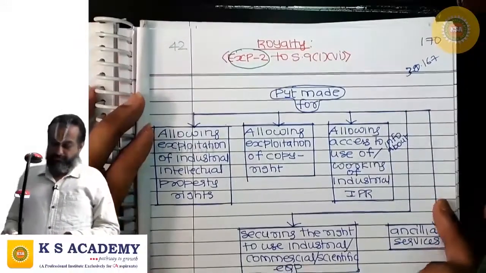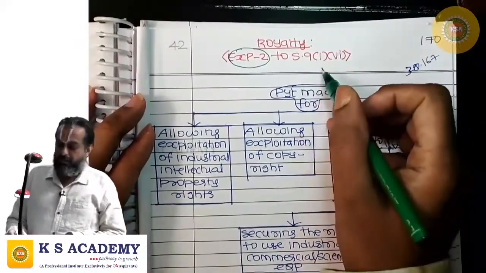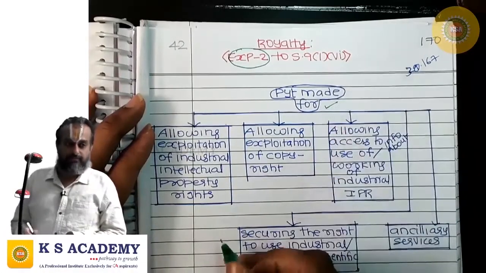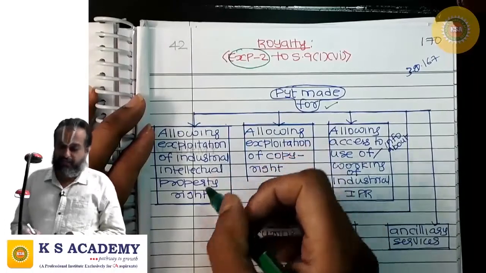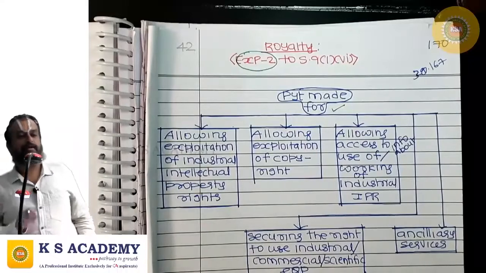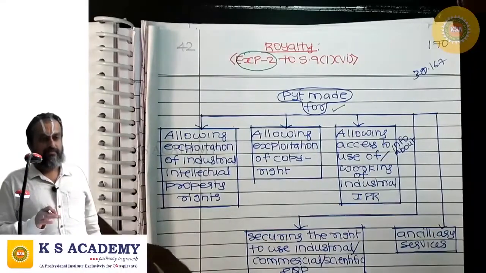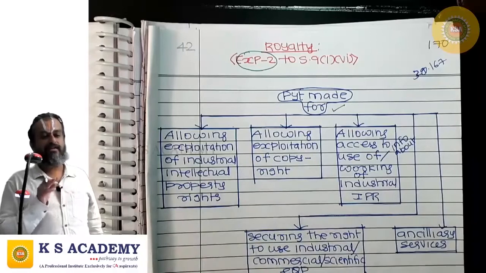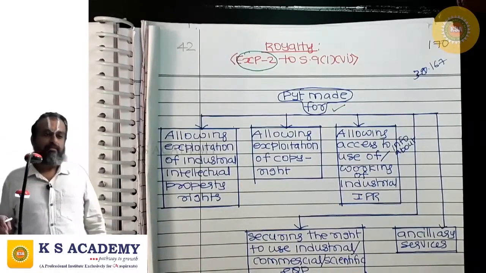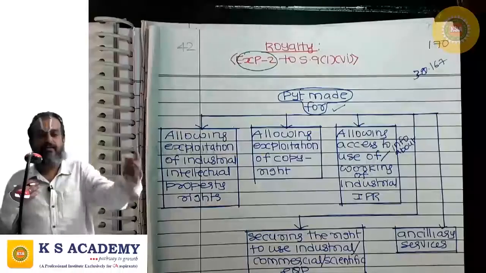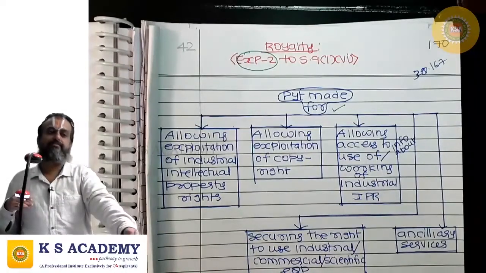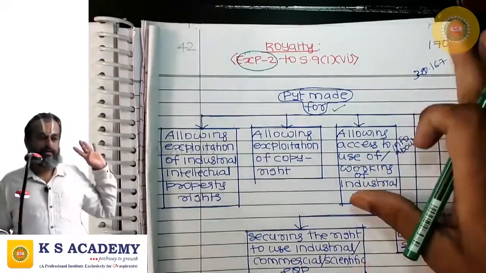Royalty means payment made for allowing exploitation of industrial intellectual property rights. If you are allowing your industrial intellectual property rights to be exploited by me, whatever consideration I am giving to you is royalty.